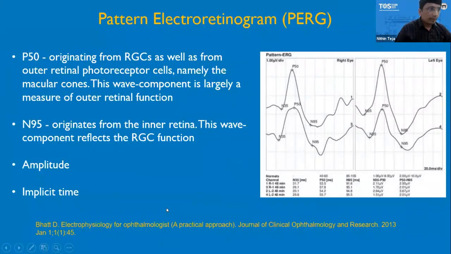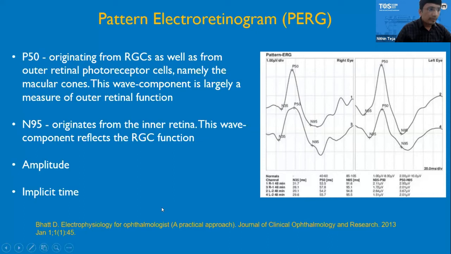So the P50, the initial positive wave, it represents mainly the outer retinal function, mainly the macular cones. N95, it is a second negative wave. It mainly tests the retinal ganglion cell function. Here you can see the P50 wave, and this is the N95 wave.